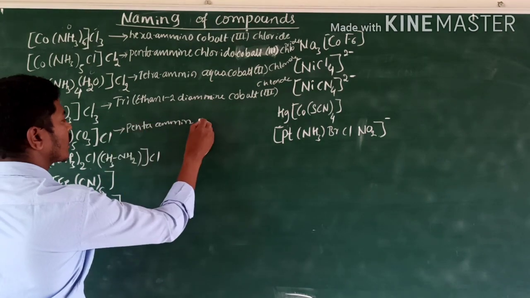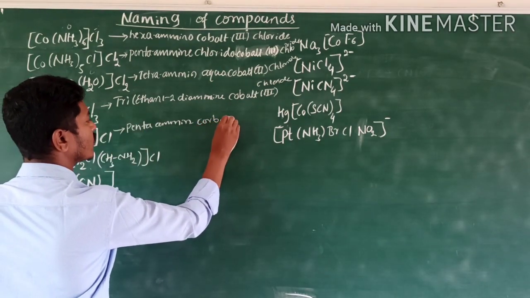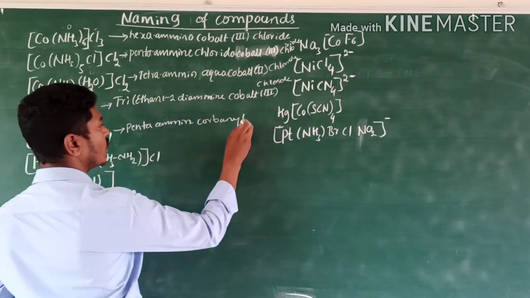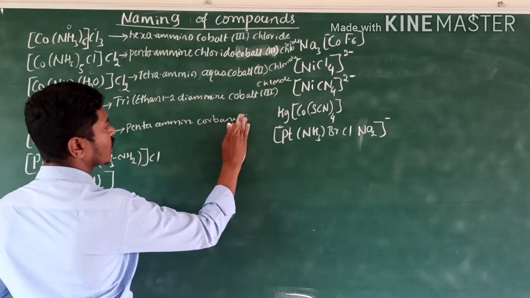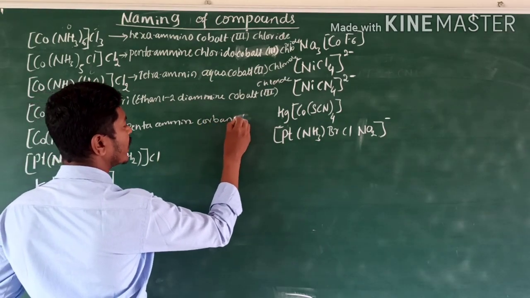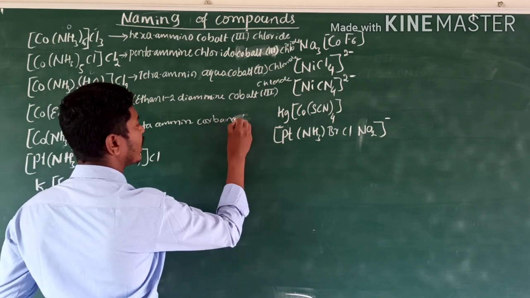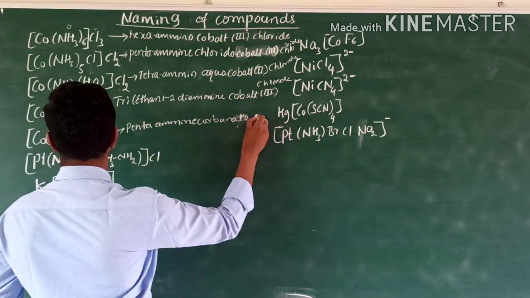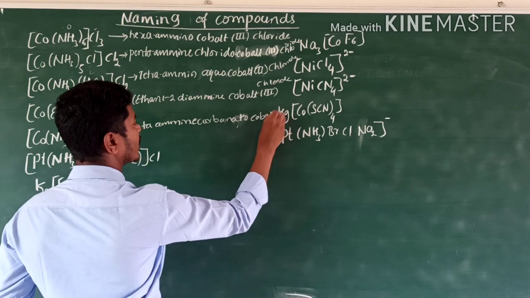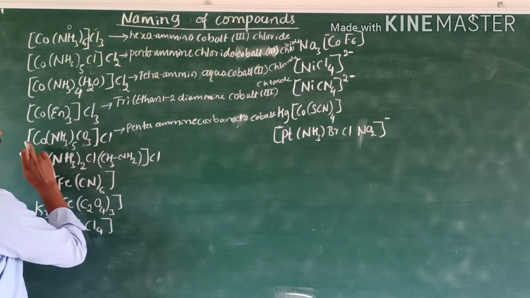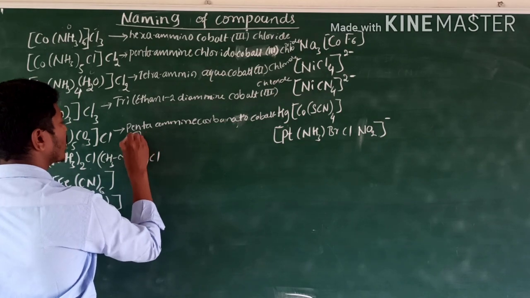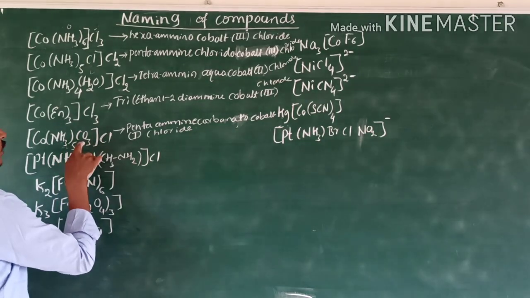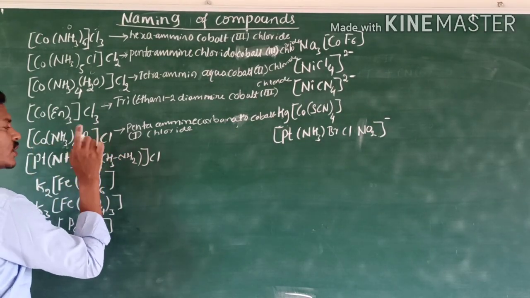Pentaamine, carbonato, cobalt 1 chloride. Its name is pentaamine carbonato cobalt plus 1 oxidation state chloride.